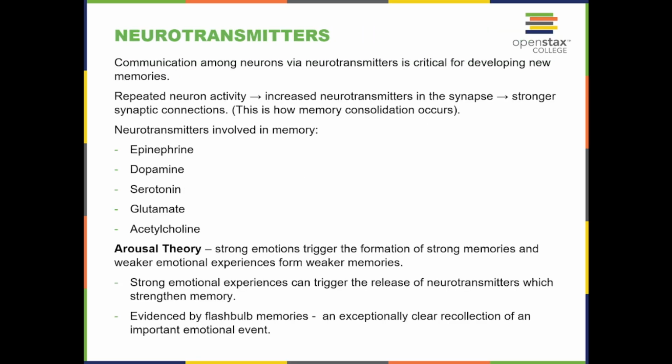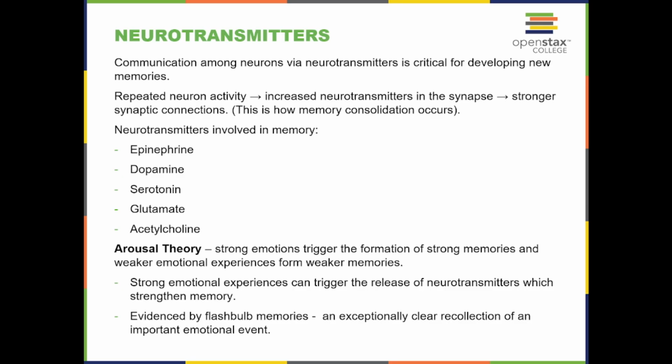Neurotransmitters. Communication among neurons via neurotransmitters is critical for the development of new memories. Repeated neuron activity increases neurotransmitter in the synapse, leading to stronger synaptic connections. So this is how memory consolidation occurs. Neurotransmitters involved in memory are norepinephrine, dopamine, serotonin, glutamate, and acetylcholine.